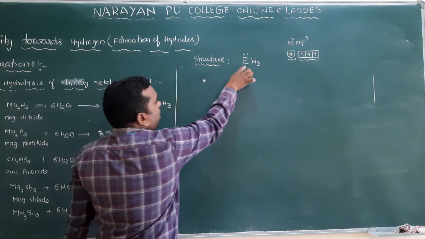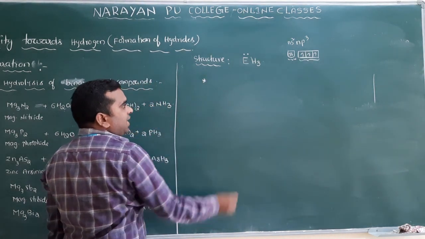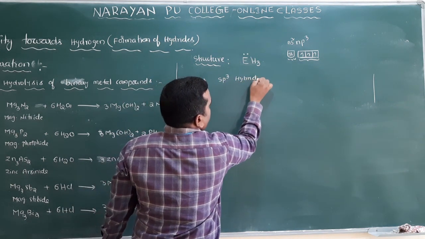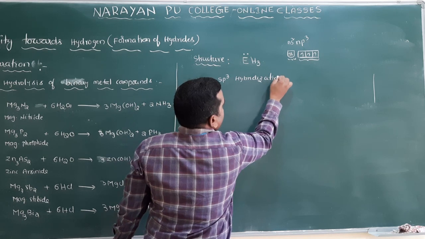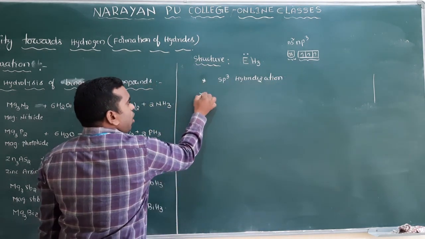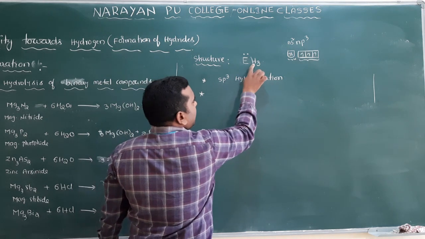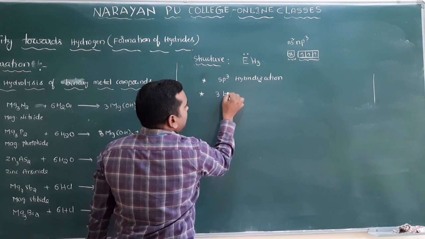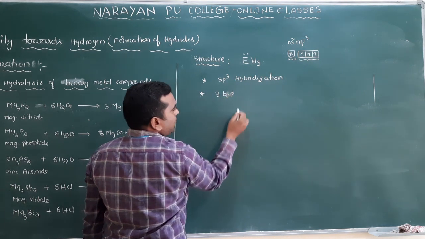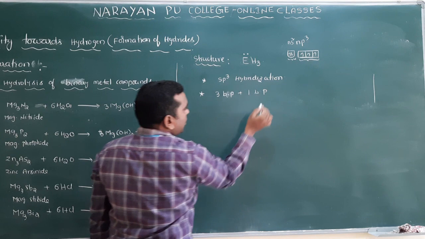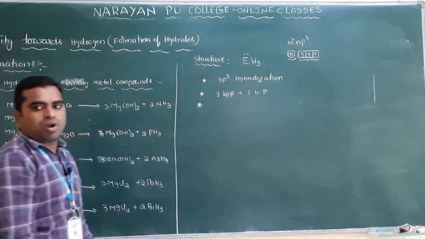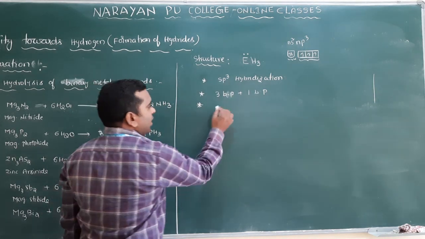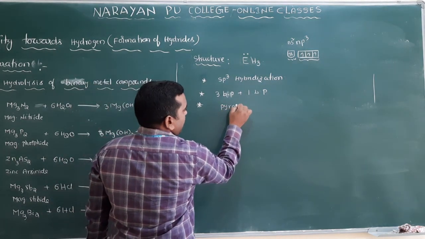And hybridization, what is the hybridization of these 15th group hydrides? sp3 hybridization. What is the hybridization? sp3 hybridization. So how many bond pairs and how many lone pairs are there here? 3 bond pairs. Clear? 3 bonds are there. So that's why you have 3 bond pairs. Directly I am writing 3 bond pairs plus 1 lone pair. You might have studied in first year chemical bonding, with 3 bond pairs and 1 lone pair, what is the shape of that molecule? The molecule shape is pyramidal.